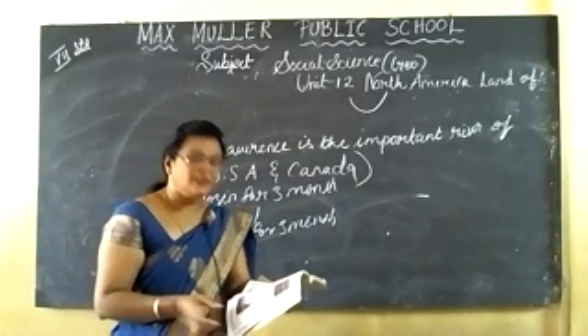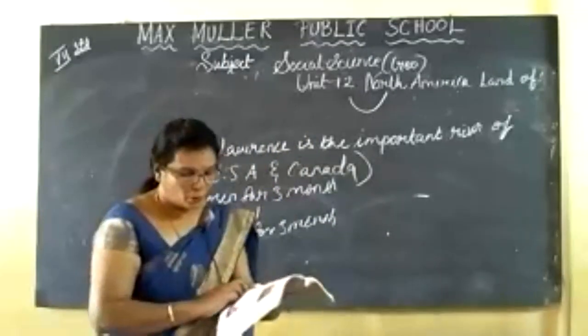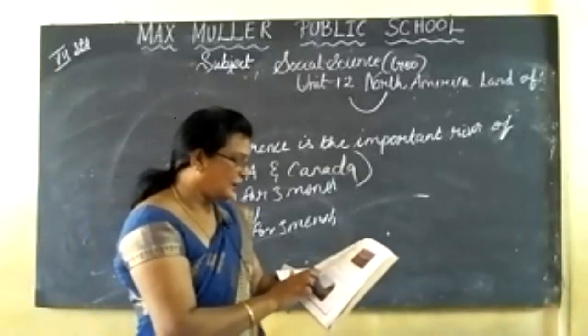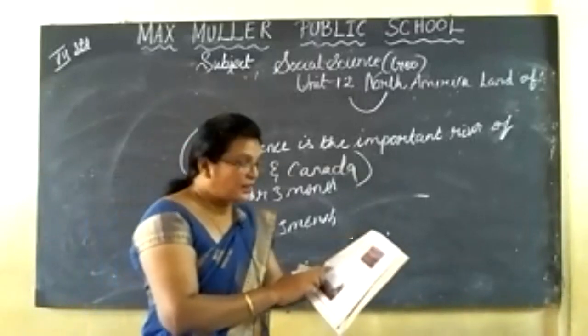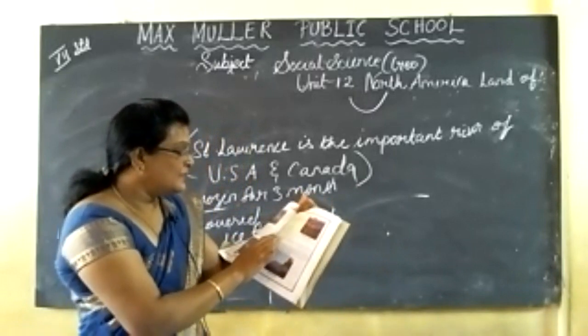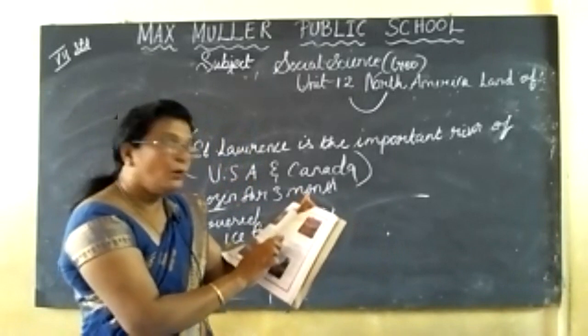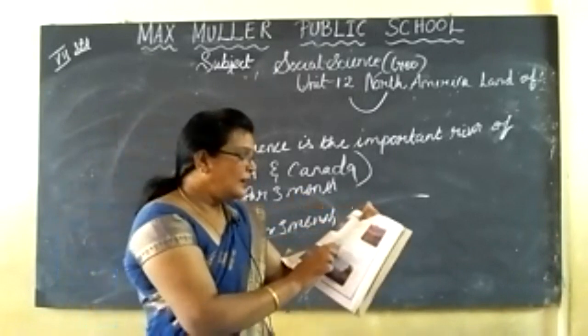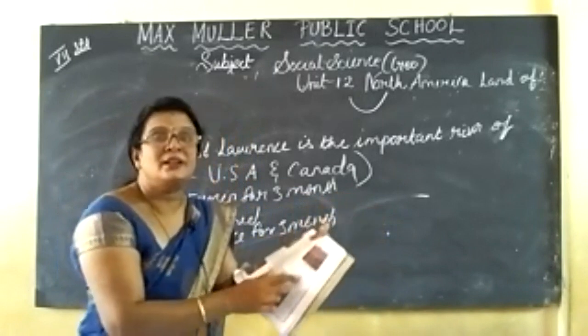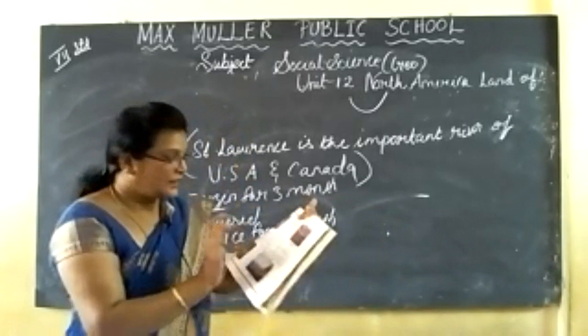North America is surrounded by water bodies with a large amount of fresh water. Now mark this one. The Canadian Shield is drained by small rivers and they flow into the Hudson Bay. The St. Lawrence is an important river of USA and Canada. It passes through the Great Lakes.